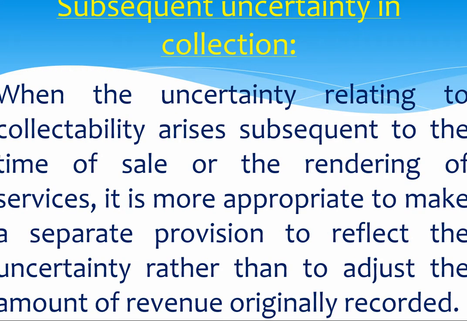Moving on, what are the uncertainties in collection? When the uncertainty relating to collectability arises subsequent to the time of sale or rendering of services, that means there is some kind of uncertainty, like a natural calamity or anything that leads to the collapse of a contract. Then it is more appropriate to make a separate provision to reflect that uncertainty rather than adjusting the amount of revenue. So, you record the uncertainty in a different account.